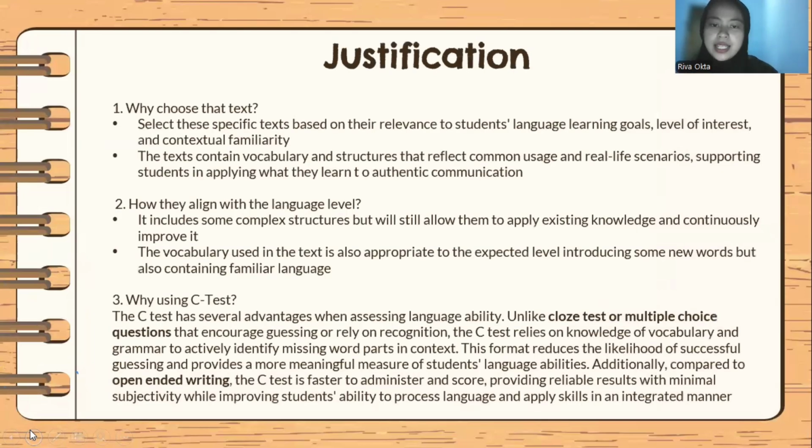And last, justification. Number 1, why choose that text? Because we select this specific text based on the relevant student language learning goals, level of interest, and intellectual familiarity. And the text contains vocabulary and structure that reflect common usage and real-life scenarios, supporting students in applying what they learn in authentic communication. Number 2, how they align with language level.